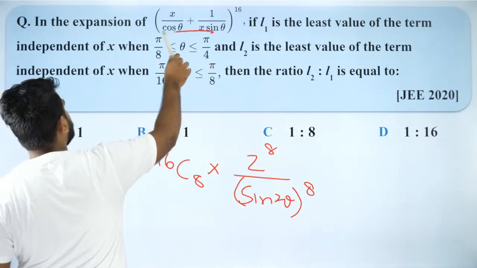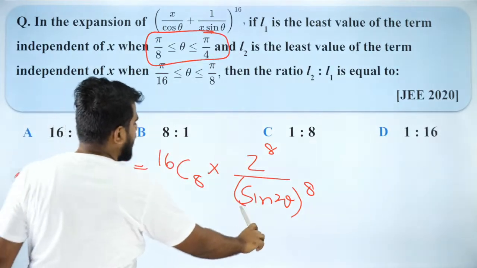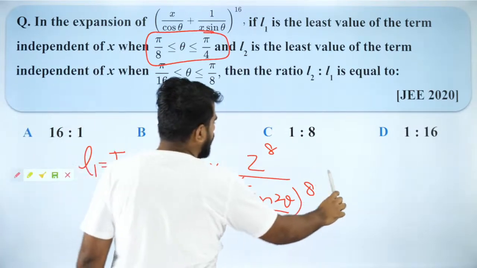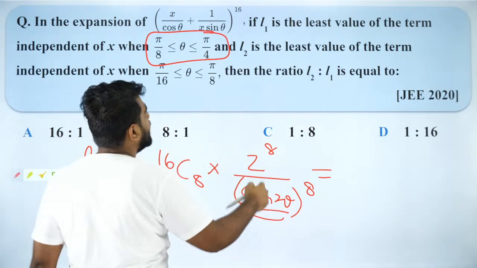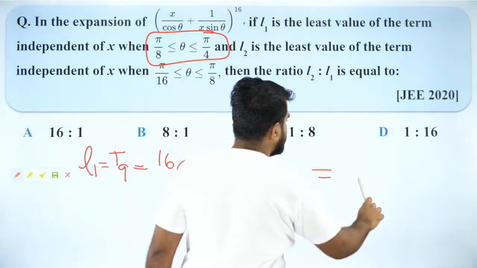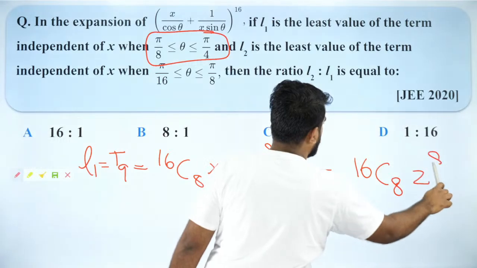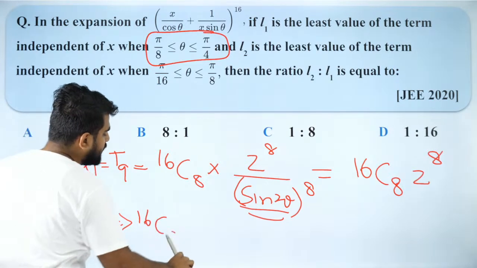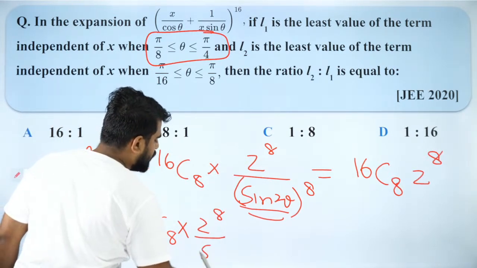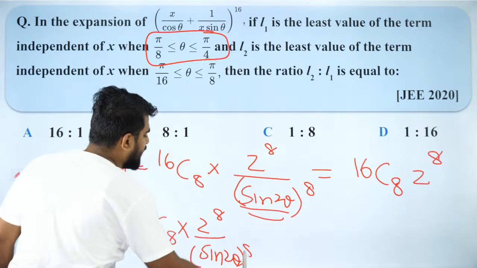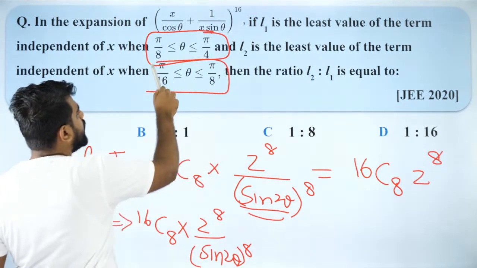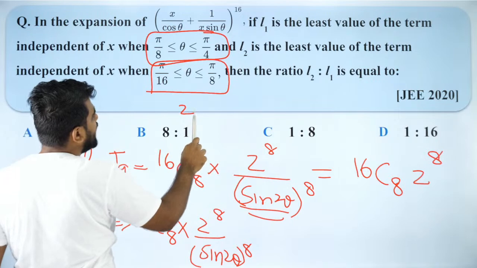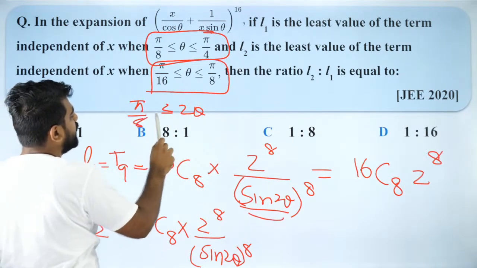When my theta lies between pi/8 to pi/4, sin 2 theta will be maximum 1. So the least value will be when sin 2 theta is 1, that means theta is pi/4. So yes, the least value will be 16C8 into 2^8. But now for L2, the least value will be 16C8 into 2^8 by (sin 2 theta)^8. But please understand, here your theta cannot be pi/4. Theta's maximum value is pi/8, so 2 theta will lie up to pi/4.